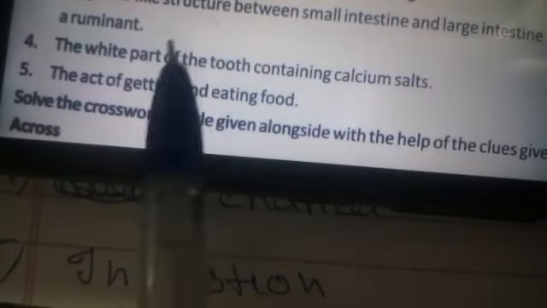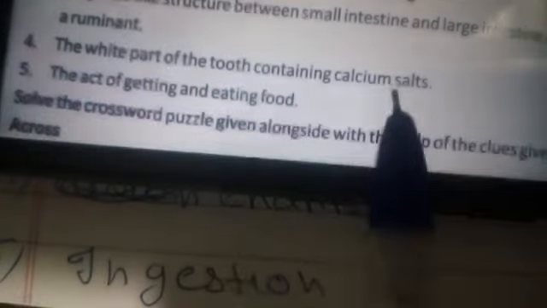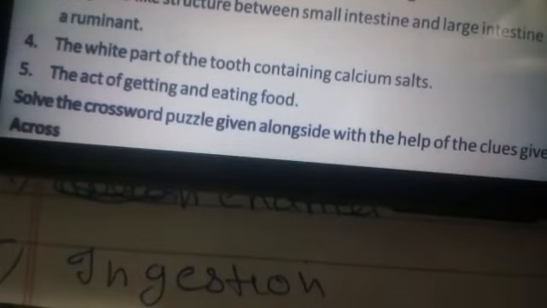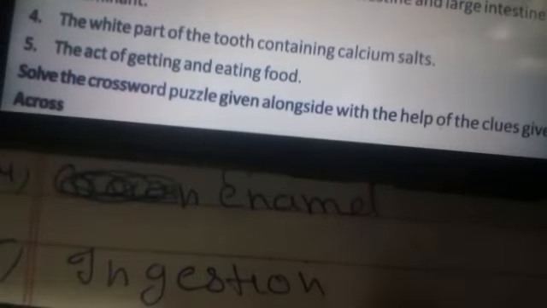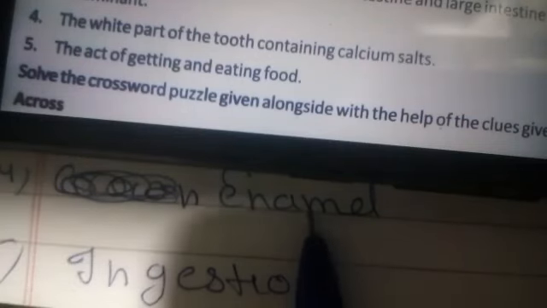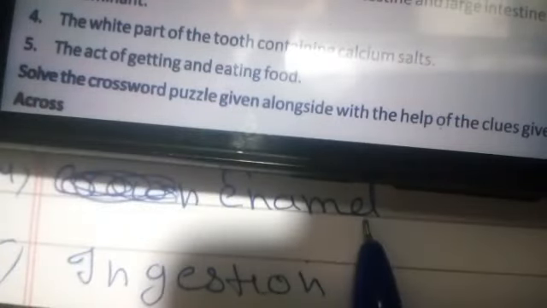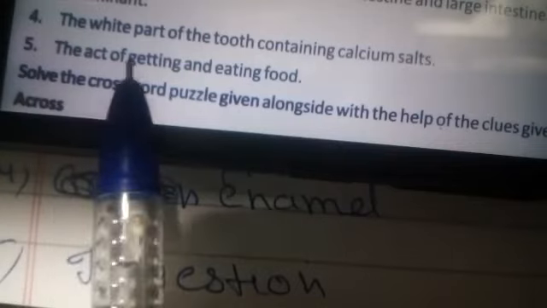The white part of the tooth containing the calcium salt: enamel. E-N-A-M-E-L. Enamel. The act of getting and eating food: ingestion.